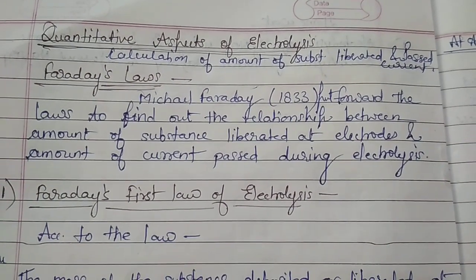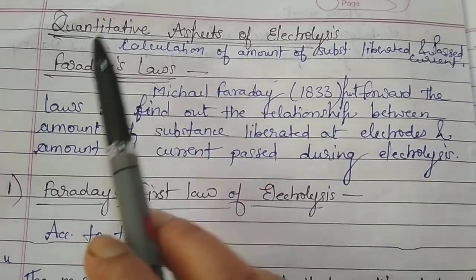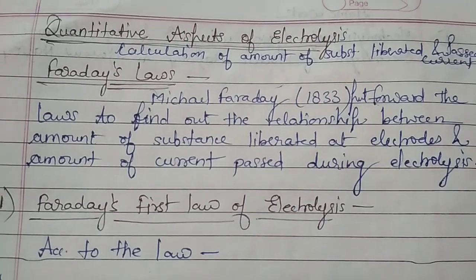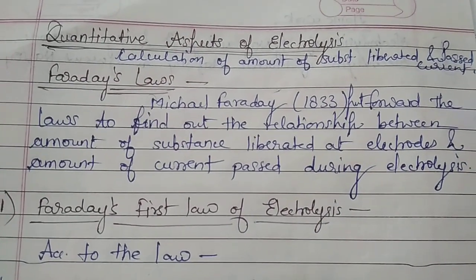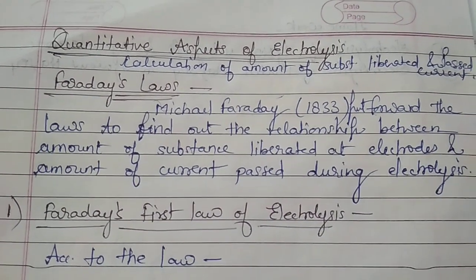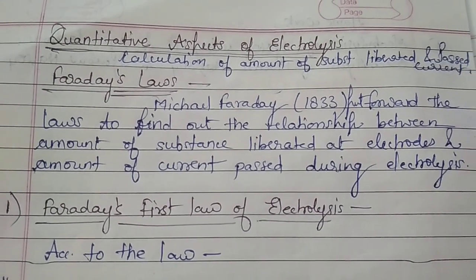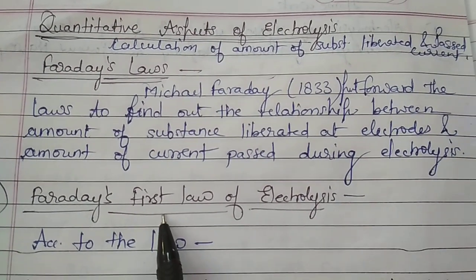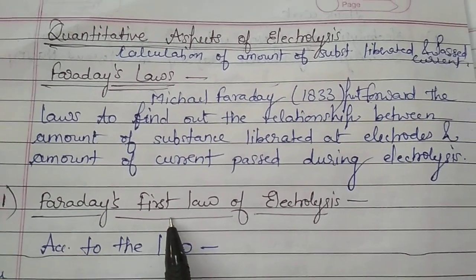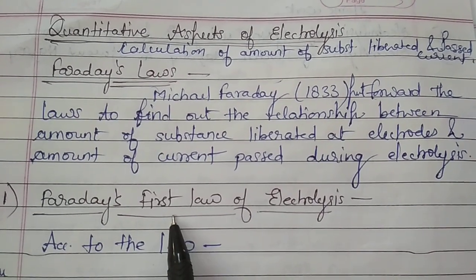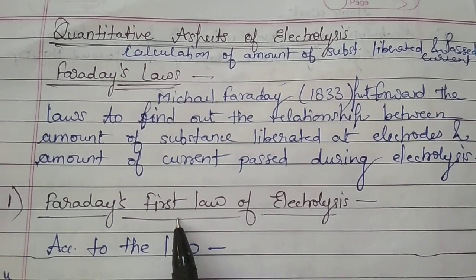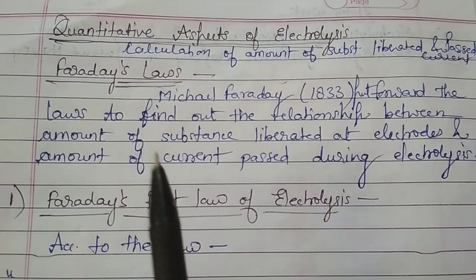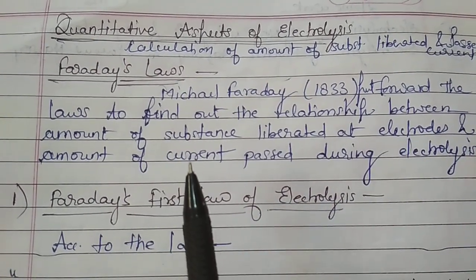Good morning, dear students. Today we will discuss the quantitative aspects of electrolysis. Till yesterday, we have discussed the electrolysis process with the help of different examples, that was nothing but the qualitative aspect of electrolysis, because by the process we have decided which particular ion must move towards which particular electrode.